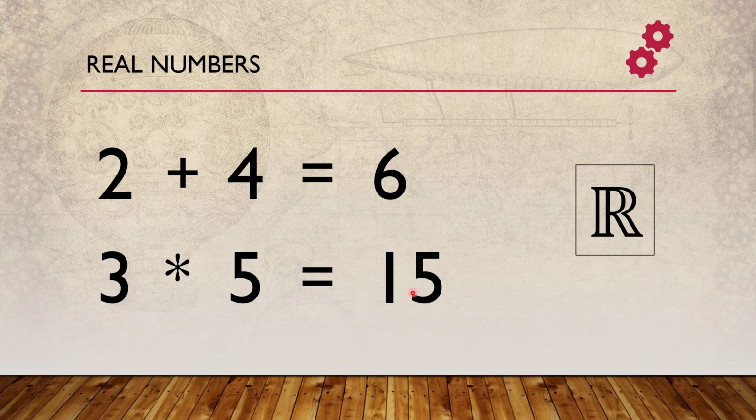So real numbers we can think of as vectors, because they satisfy at least the two things we started with. They can be added together, and we get another thing which is part of R as well. They can be multiplied by a scalar, and we get another thing which is part of R as well. So real numbers we can think of as a vector, and in fact it is a one-dimensional vector. Now let's move on.